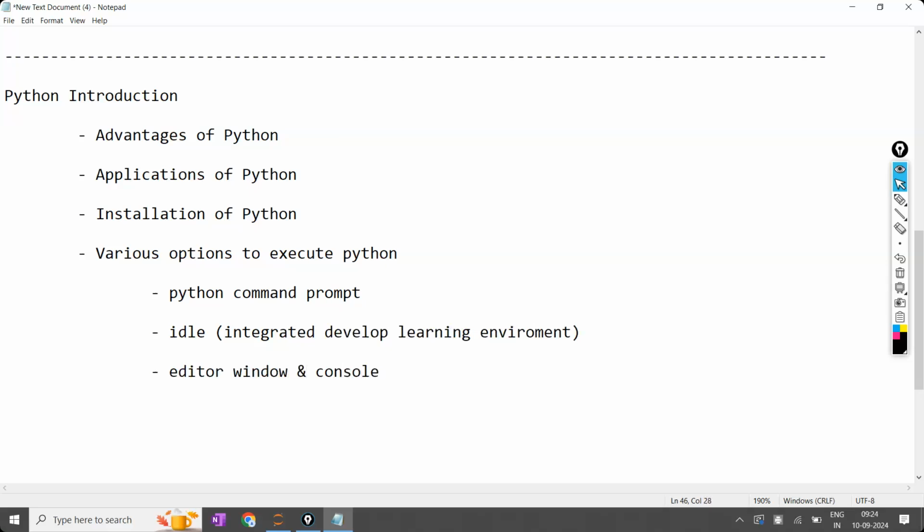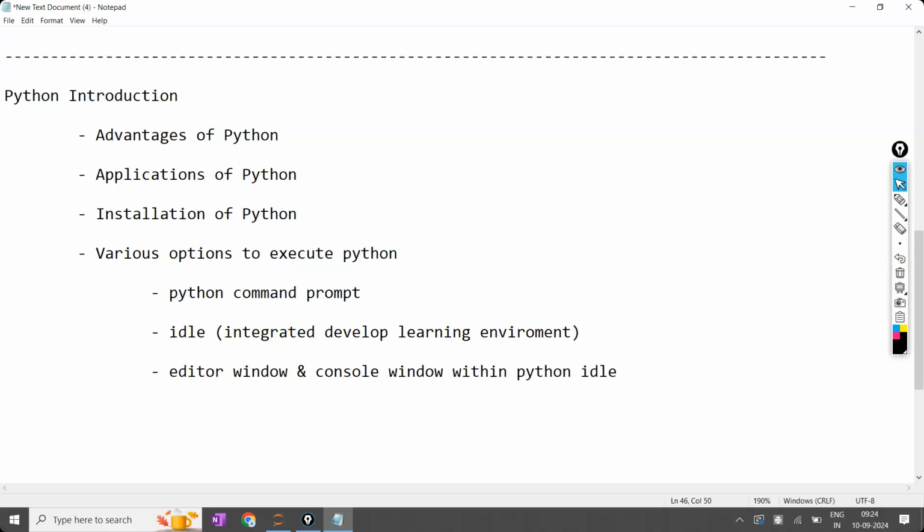I have shown you what is the editor window, what is the console window. In the editor window, you write the code and execute it, and the output will be displayed in the console window. Okay, so within Python IDLE, these are the things which we have completed.